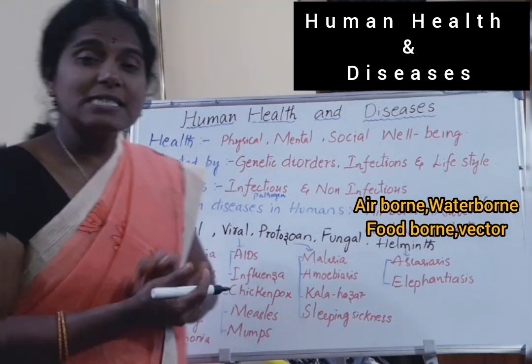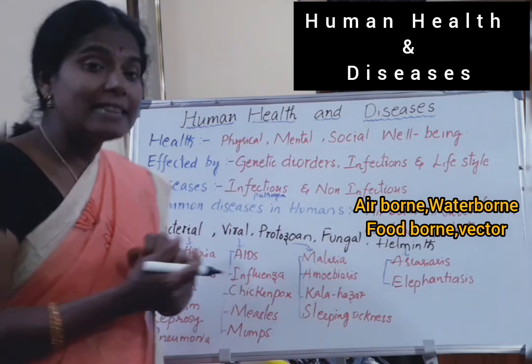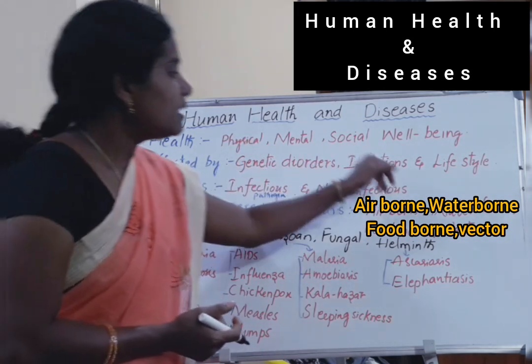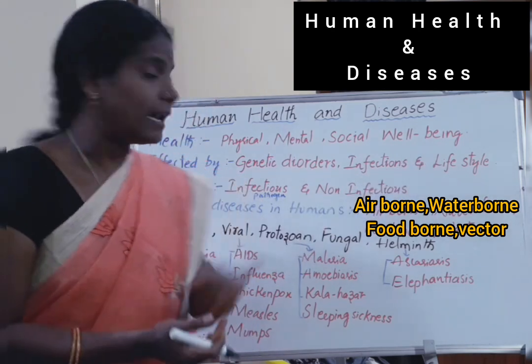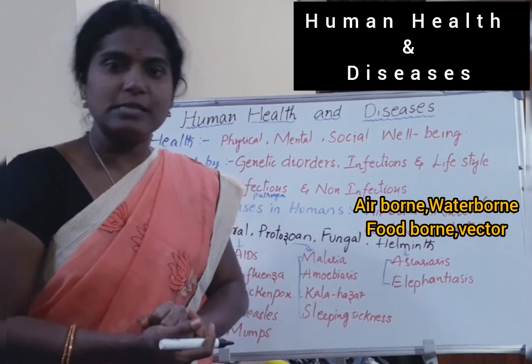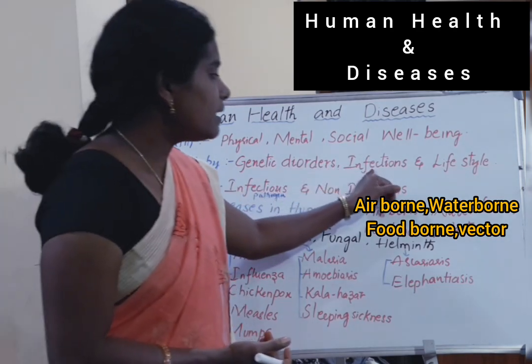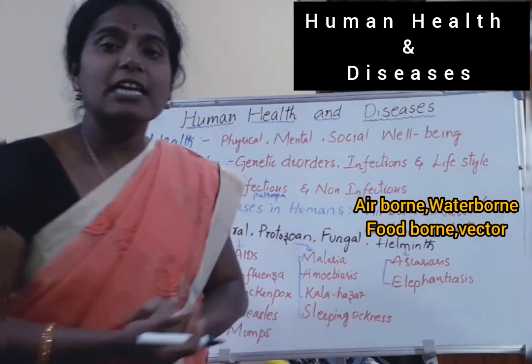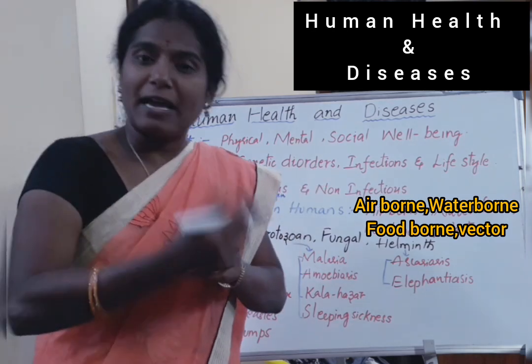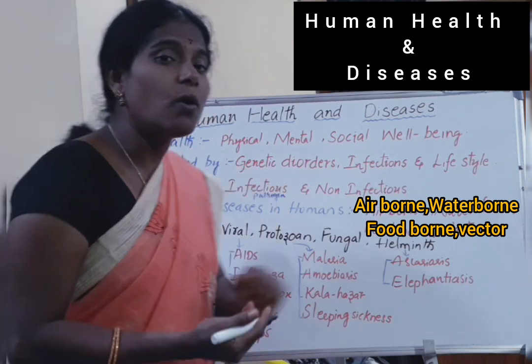Health is affected by different conditions: genetic disorders, infections and lifestyle. Genetic disorders occur through inheritance from parents. Infections are caused by different organisms, microorganisms, antigens or pathogens.